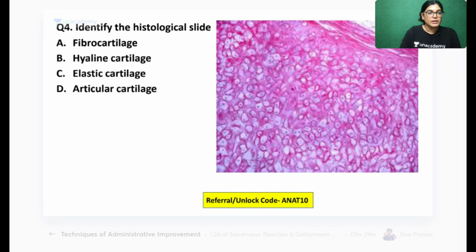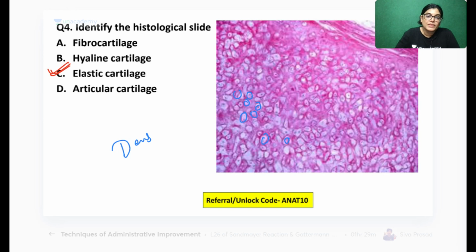I told you revision is very much required, because I have taken a session on histological slides many times. So let me explain once more. Actually this is an elastic cartilage. Why? My dear aspirants, can you see these are all chondrocytes? So this slide is having so many chondrocytes.